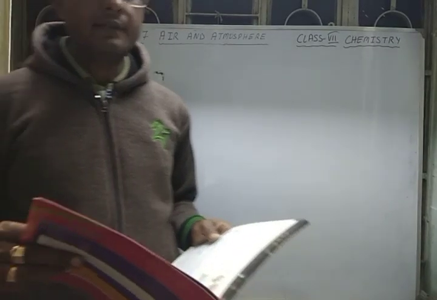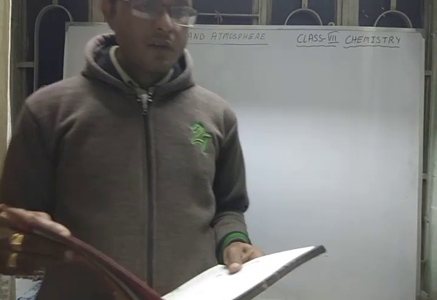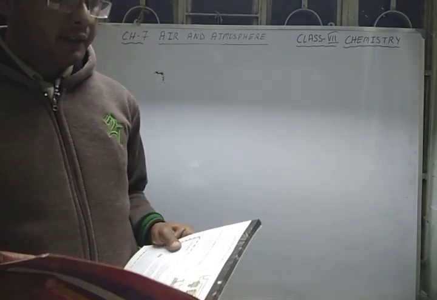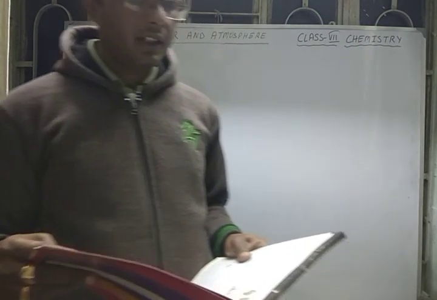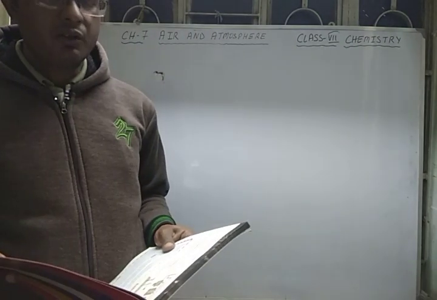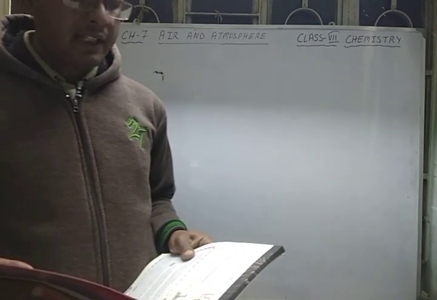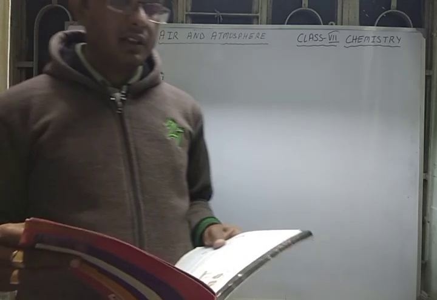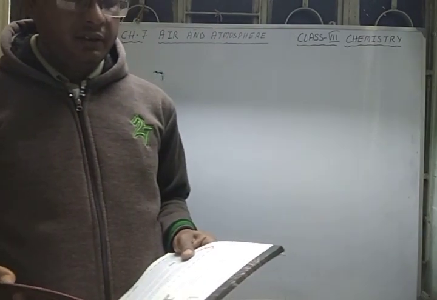The process followed here is the Haber-Bosch process, actually. Chemical equation: N2 plus H2 gives NH3, you know that. The gas produced is ammonia, NH3.